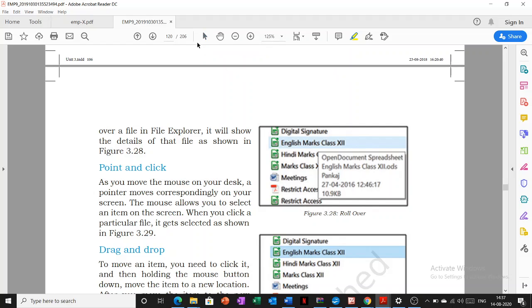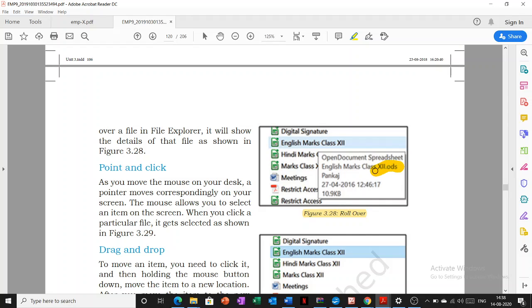See, now you can see on my screen I am pointing on this point, right? It is showing it is a selection tool for text and images. I am just pointing on it and it is describing what it is. So whenever we are hovering over our data, it shows what exactly that data contains. Like figure number 3.28 shows the rollover example. We are rolling over our data and it is showing it's an open document spreadsheet, English marks, class 12.ods.